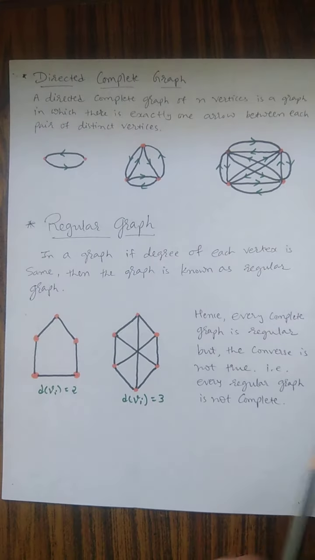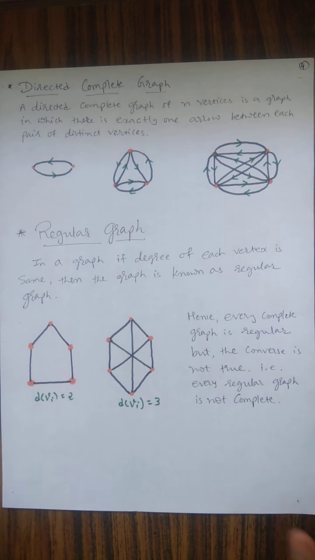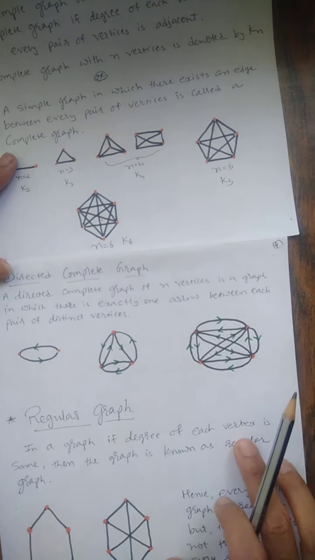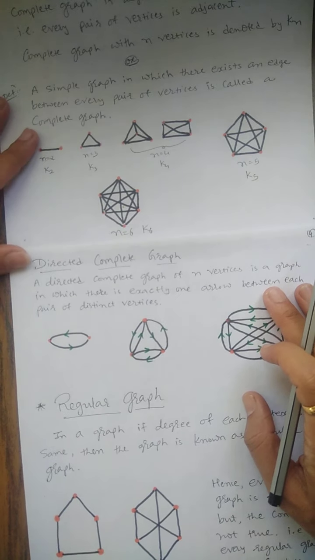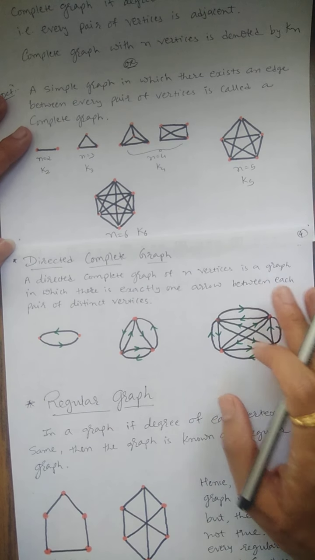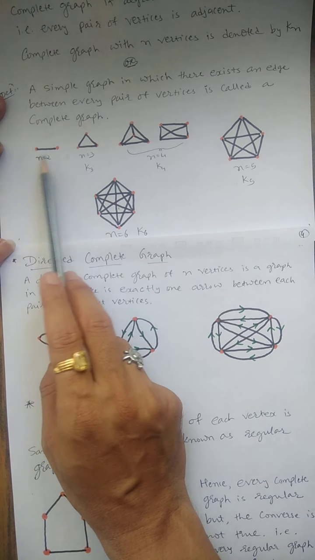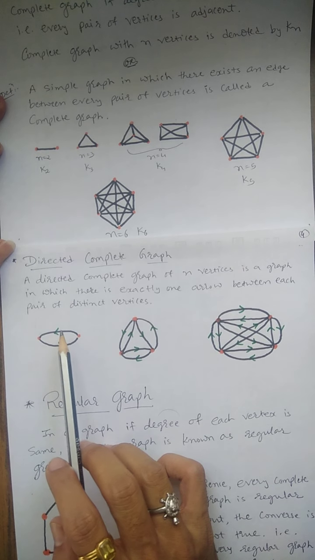Now we can understand more about the directed complete graph. The last graph we saw is an underlying graph, so it is not directed. But for a directed complete graph, look at the difference. For n equal to 2 there is only one line in the underlying graph, so both are the same, but the directions are not the same.